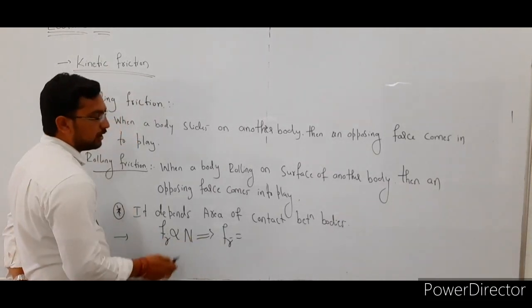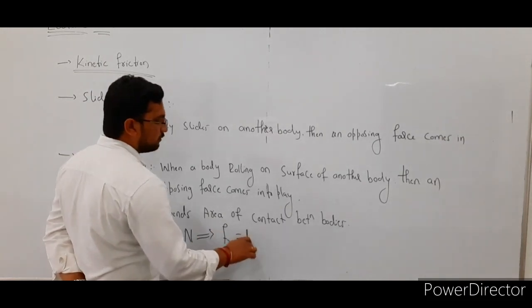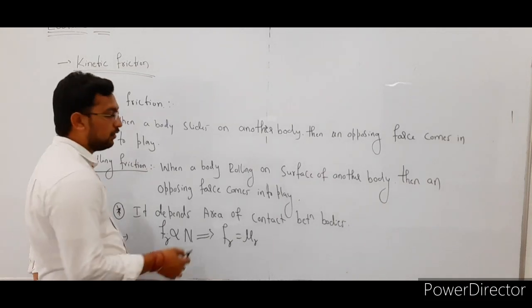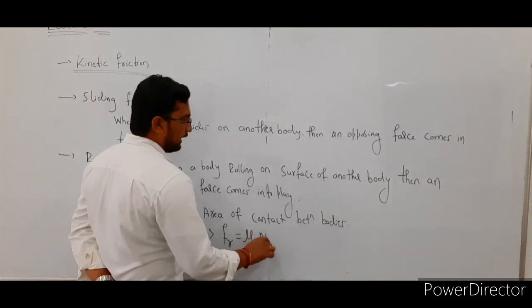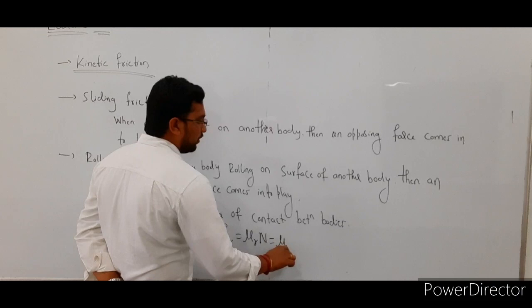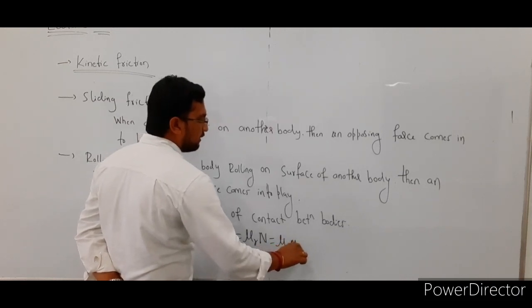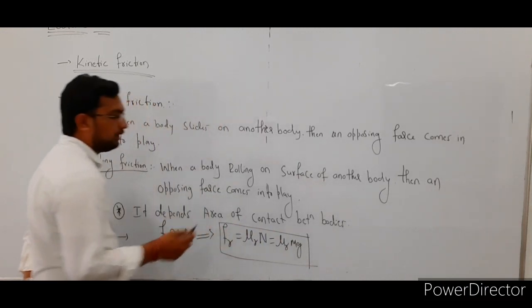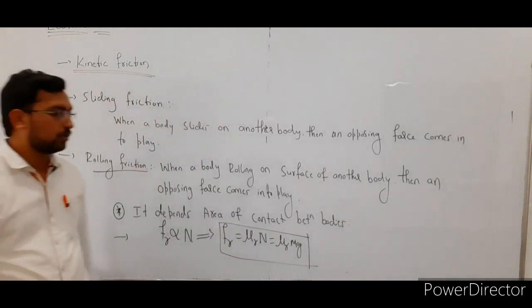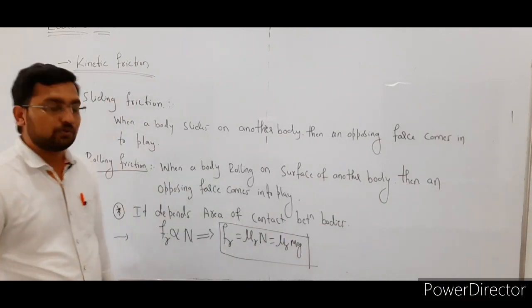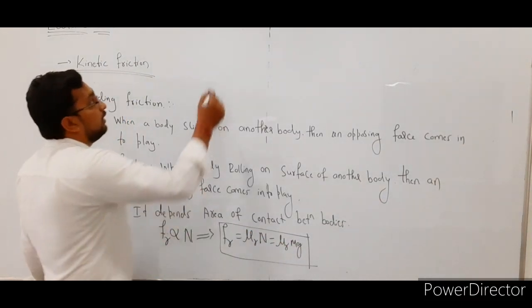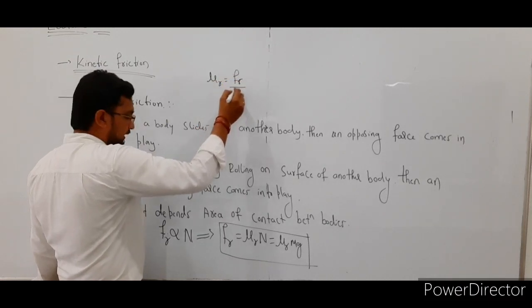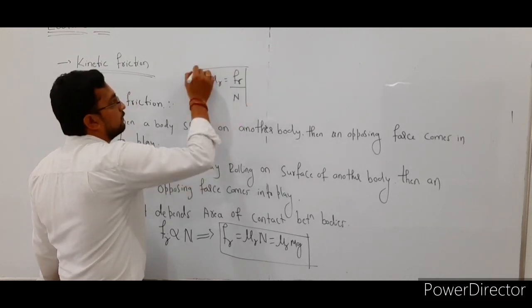To remove this proportionality constant, we use the extra term, that is mu suffix R. Here mu suffix R is the coefficient of rolling friction, into normal reaction. N is nothing but mass into acceleration due to gravity. So the rolling friction is F suffix R equal to mu suffix R into M into G. Next, mu suffix R is equal to F suffix R divided by normal reaction.